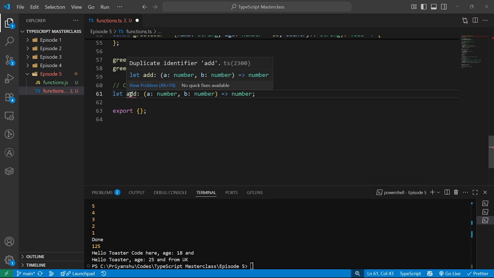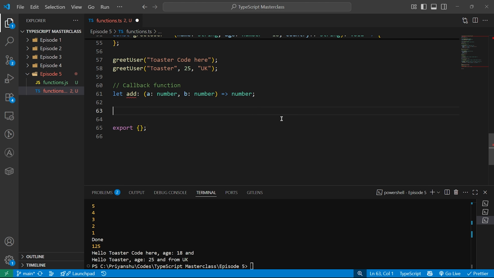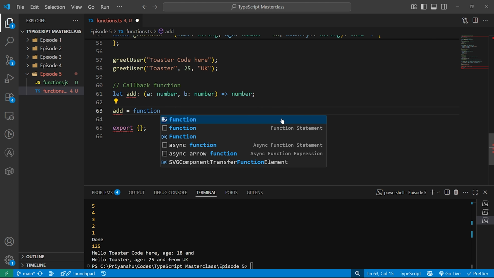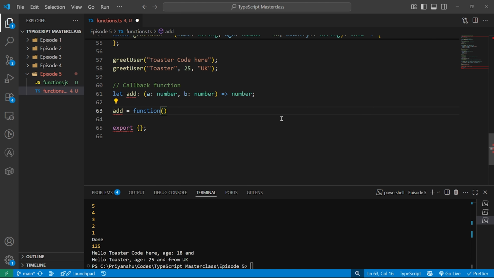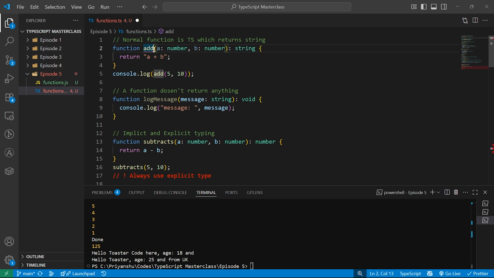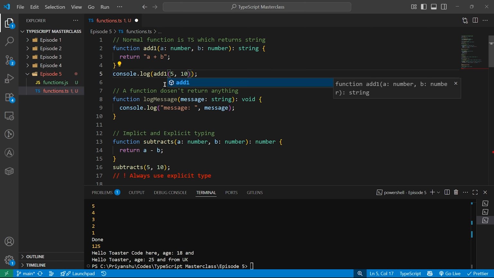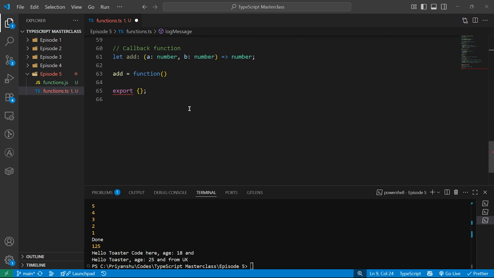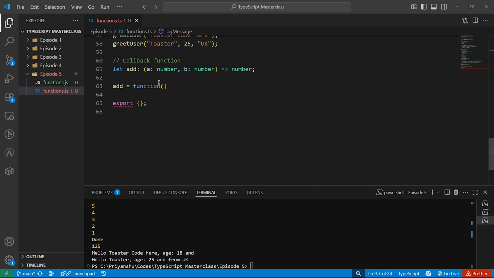What happens? Okay, the error will be gone now. Add equals to function. Okay, we already have an add. Let me change it to add one. Fine. If I do over here add function, and here we can pass it, because this is just a function expression.